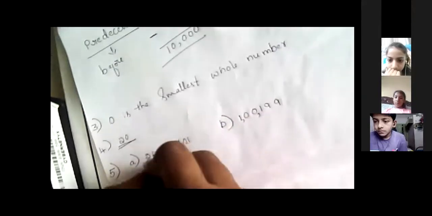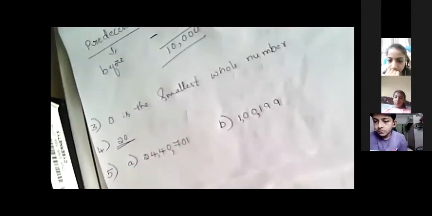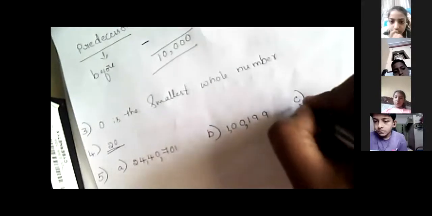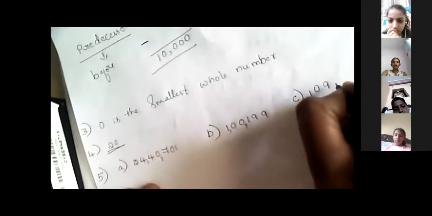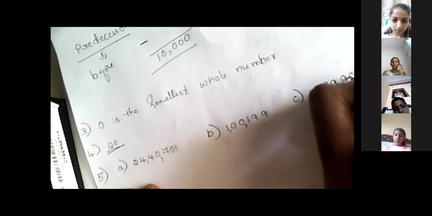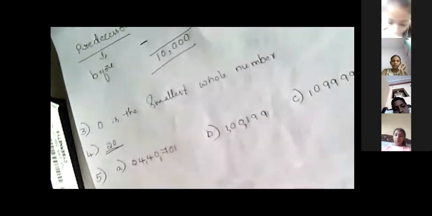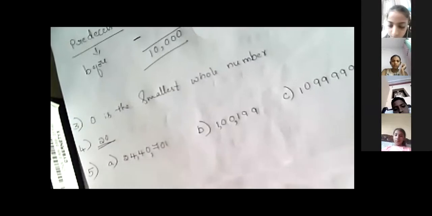Then 100199. We would insert commas according to the Indian system of numeration, but here there is no need. Just write the numbers. First write the successor and then you can read the numbers. Write the successor for this number and text me the answer.